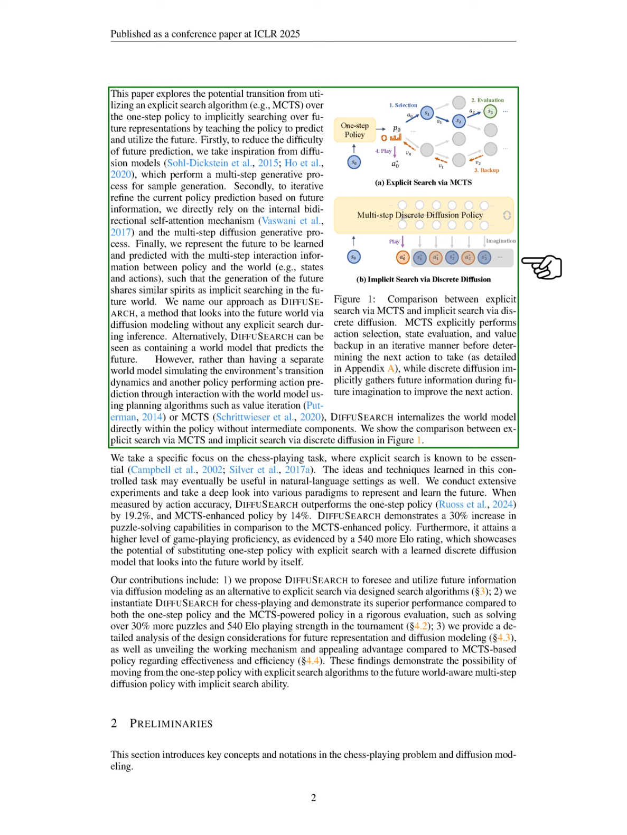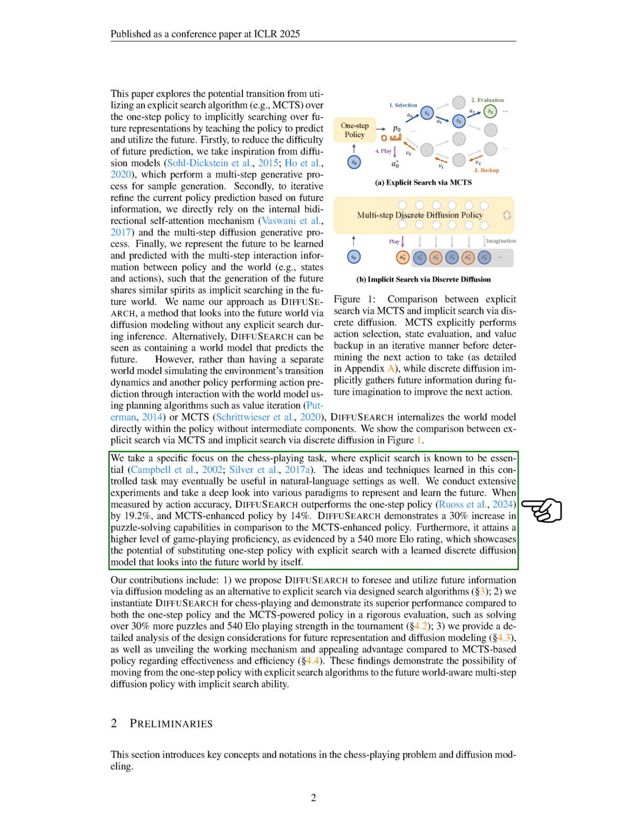Unlike traditional methods that separate the world model from the policy, DIFFUSEARCH integrates the world model directly into the policy, eliminating intermediate steps. We compare explicit search via MCTS with our implicit search through discrete diffusion, focusing on chess, where explicit search is crucial. The insights gained here may also apply to natural language tasks.